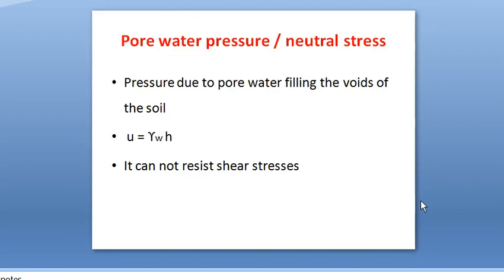Second type of stress is pore water pressure or neutral stress. The pore water pressure is due to the pore water filling the voids of the soil. I have explained that in the soil voids there may be water or air, and the pressure exerted by this water which is filled in these voids is known as pore water pressure. That is, pressure exerted by the water. For calculating pore water pressure, the equation is: pore water pressure is notated by the letter U, and U is equal to unit weight of water into H, because this is the pressure exerted by the water. So for calculating pore water pressure, we multiply unit weight of water with height of water.